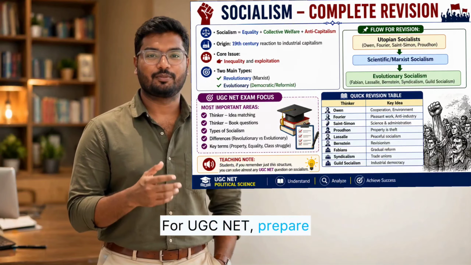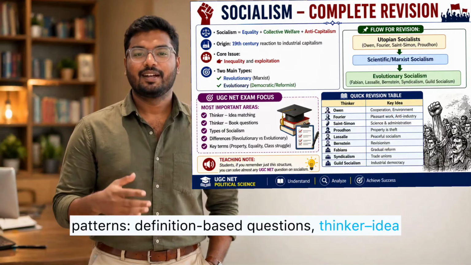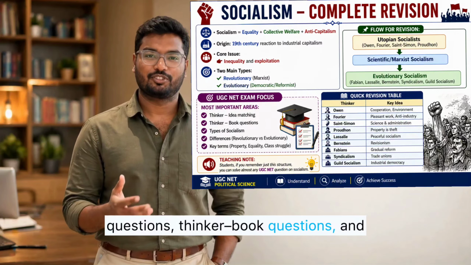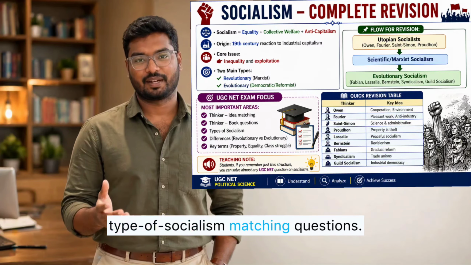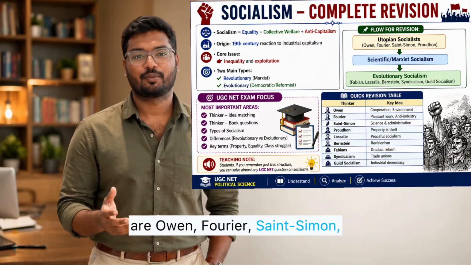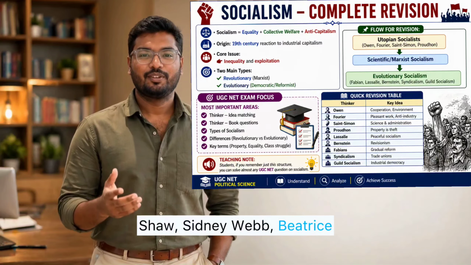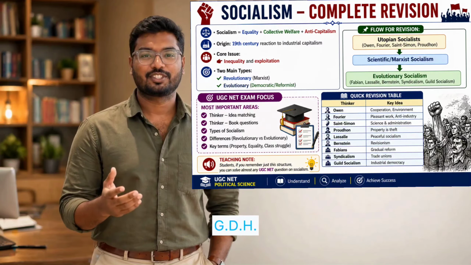For UGC NET, prepare this topic through 4 patterns: definition-based questions, thinker-idea questions, thinker-book questions, and type of socialism matching questions. The most important names are Owen, Fourier, Saint-Simon, Proudhon, Marx, Engels, Lassalle, Bernstein, G.B. Shaw, Sidney Webb, Beatrice Webb, Graham Wallas, and G.D.H. Cole.